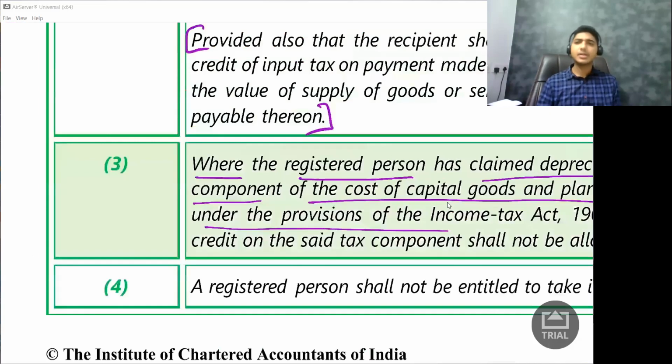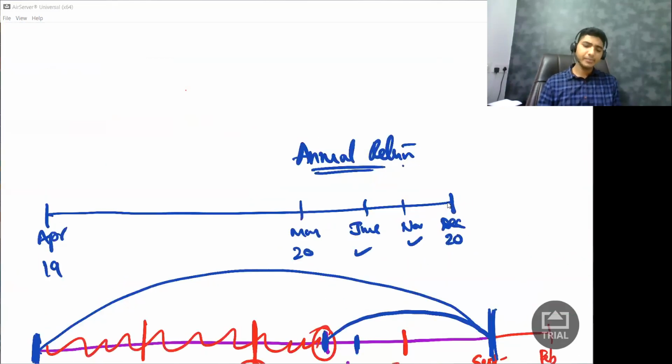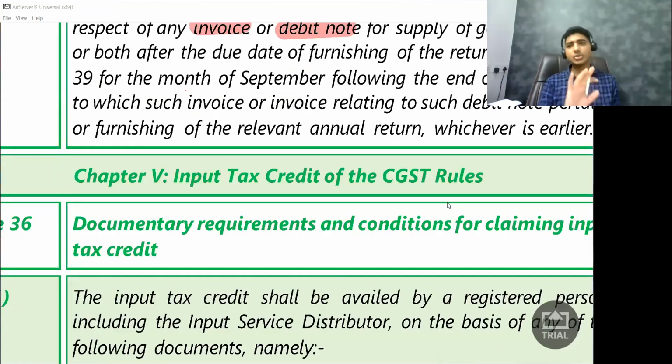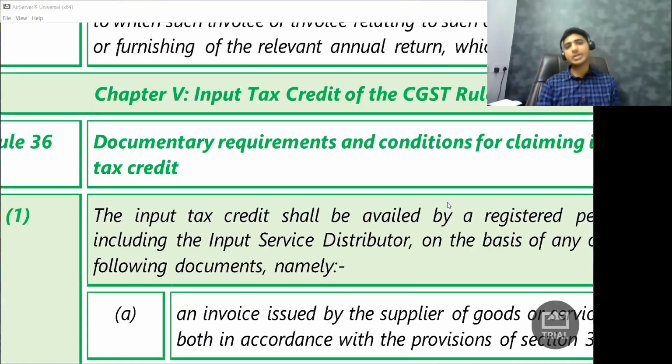But there are certain things we will learn later. What you see in the act is not what is real. So this is the first part of your input tax credit chapter. So for examination, what are the things that you're supposed to remember? In examination, they'll not ask you the law part. They'll ask you whether you have followed certain conditions. And if you have followed those conditions, you will get the credit. What are the conditions? Quickly, before we close today's class.